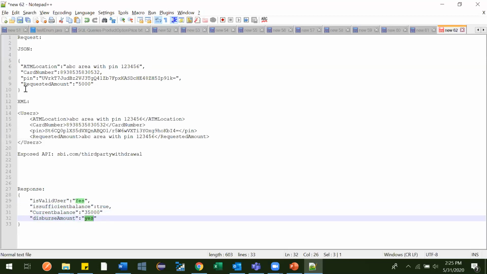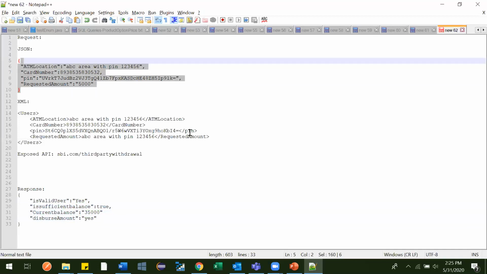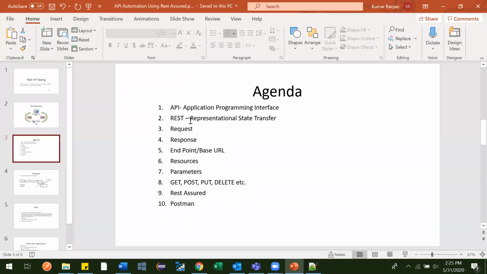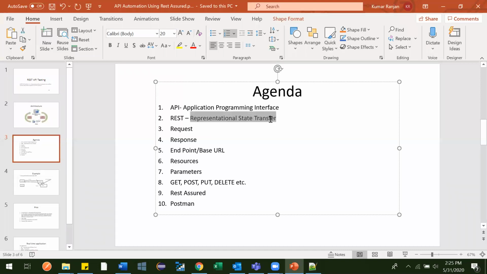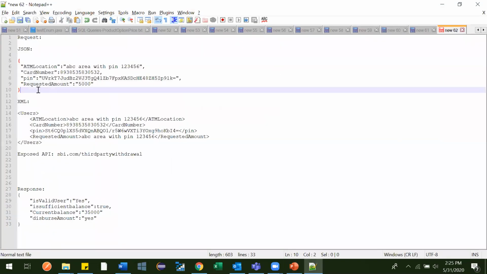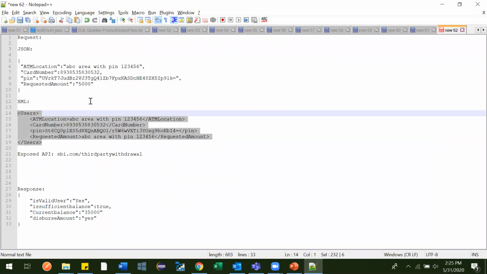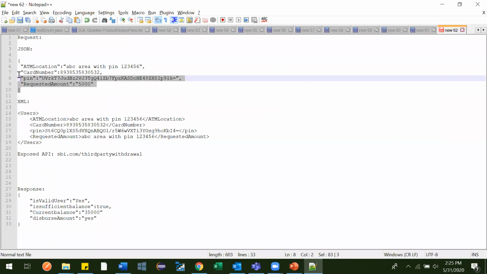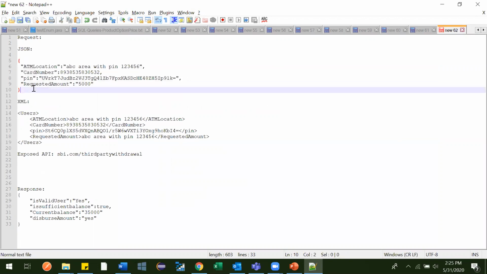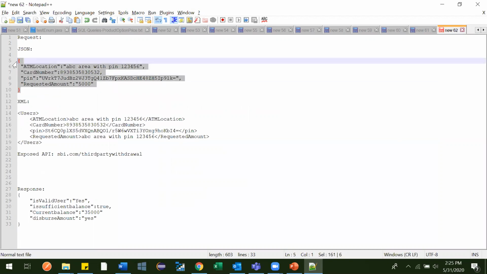After receiving this response, ICICI Bank will disburse the amount. So this data can be in JSON form, XML form or whatever form, but nowadays the majority of people use JSON notation. That is what REST is.